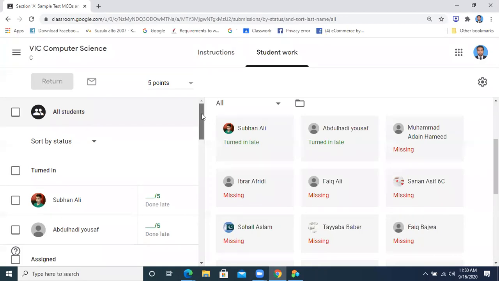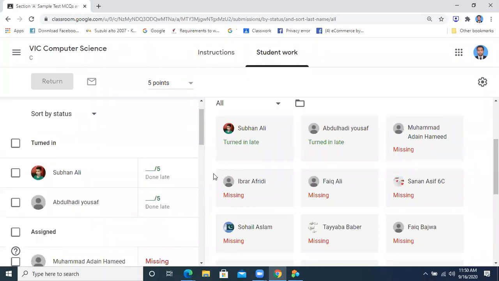You should submit it within the due time. You should submit your work within the due time. You should not make it late. Are you getting this thing? You should not make it late. Okay, fine. So this is how you are going to have your MCQs exam. Yes, what is your question?